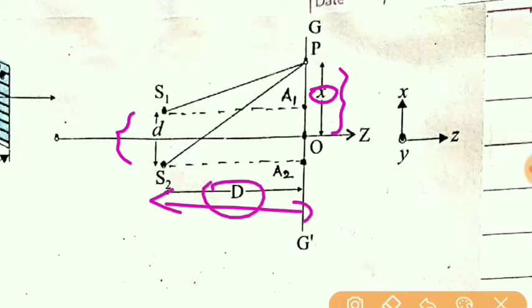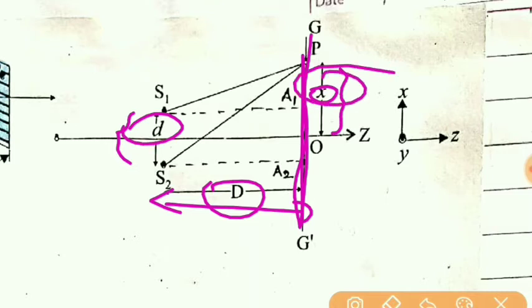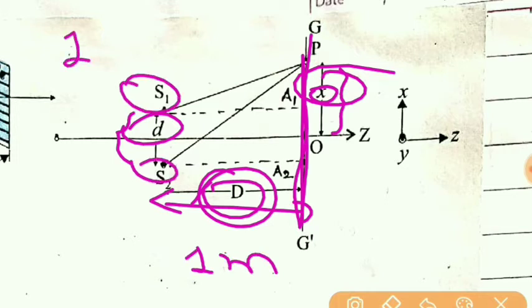If this distance is quite small, as well as this distance on the screen, that is x, is also quite small compared to this capital D, that is the screen is quite far away compared to these two distances, or this distance is generally taken as 1 meter. The distance between the sources is generally taken as 1 mm. So in that case we can neglect d and x.